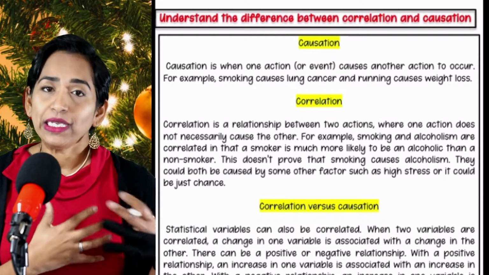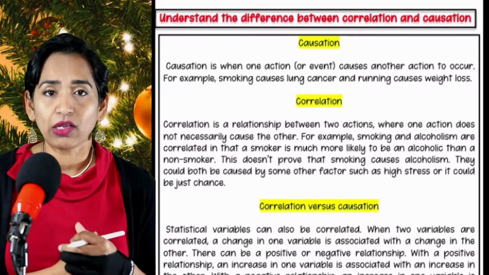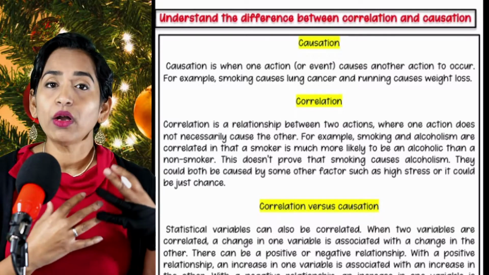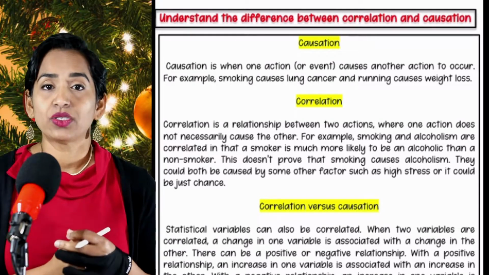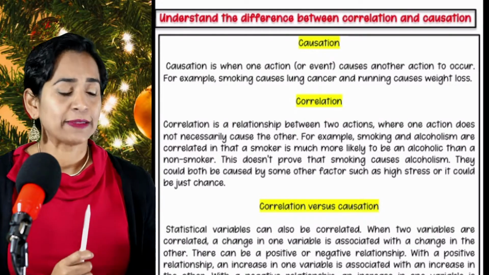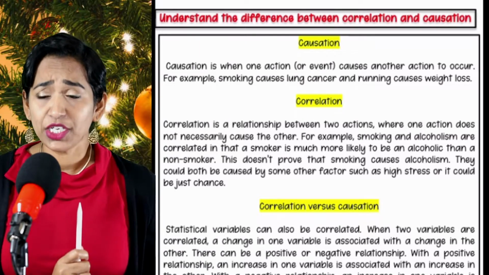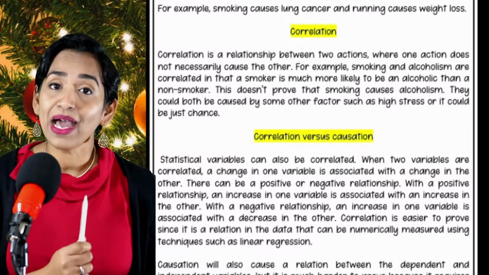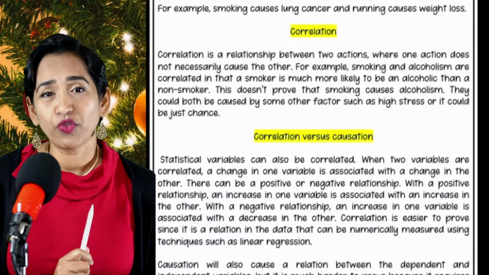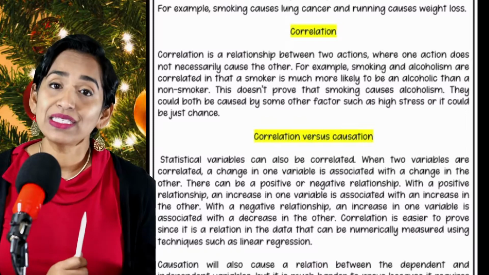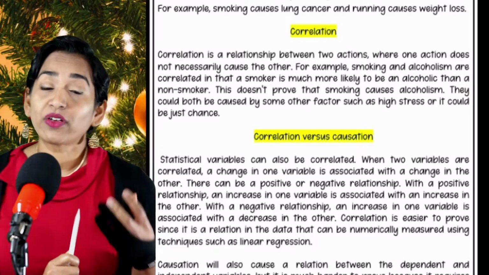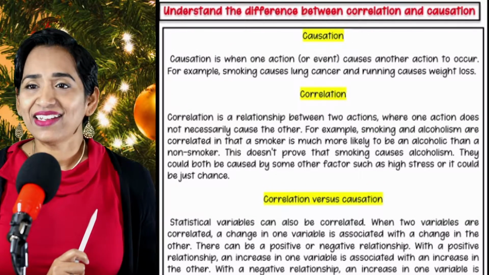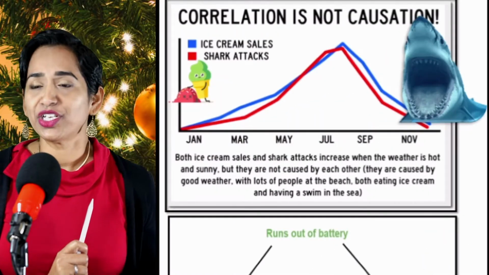Smokers usually tend to drink alcohol, but smoking doesn't cause alcoholism, whereas smoking causes lung cancer or running causes weight loss. It is very easy to prove a correlation because it depends on the data and the math, but it's very hard to prove causation because something is causing another and there is no direct variable or data that we can look at. Now, let's go ahead and take a look at the examples of correlation and causation.